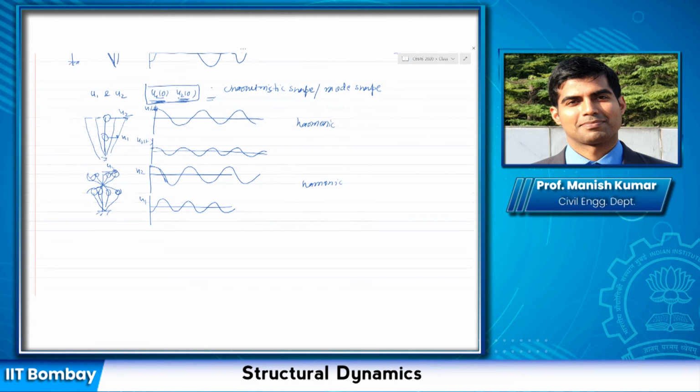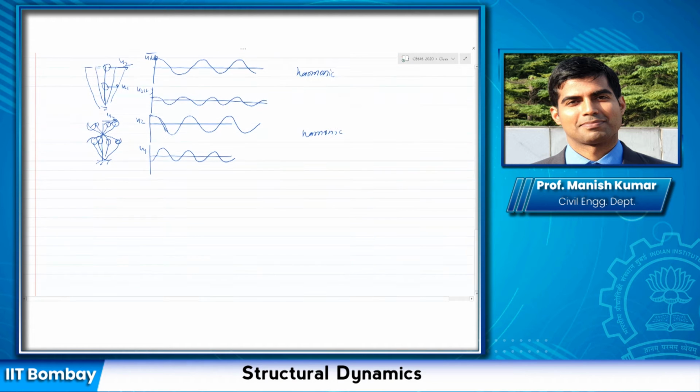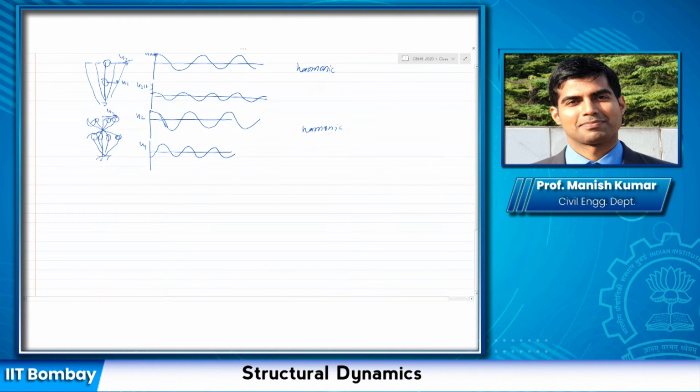Okay. Now, the time period of a multi-degree of freedom system. Remember, we had defined the time period of a single degree of freedom system. But we also need to define the time period of a multi-degree of freedom system. The question comes, which time period, right? Because now I have multiple mode shapes.